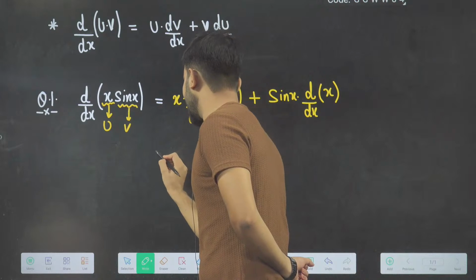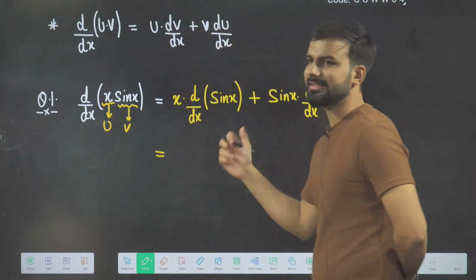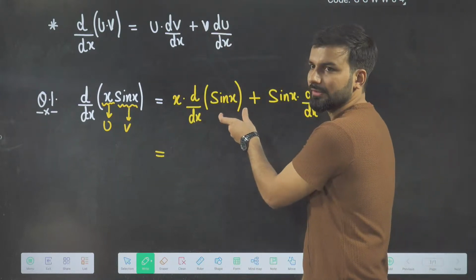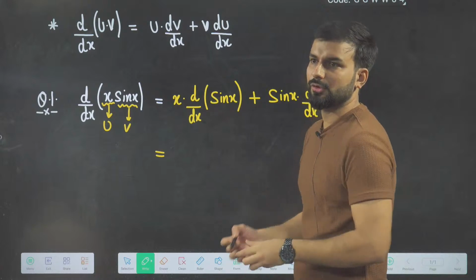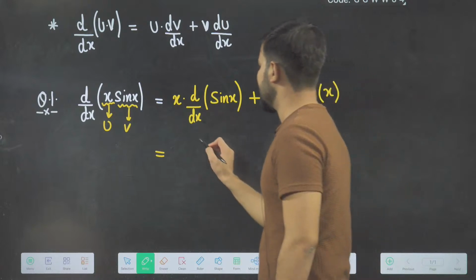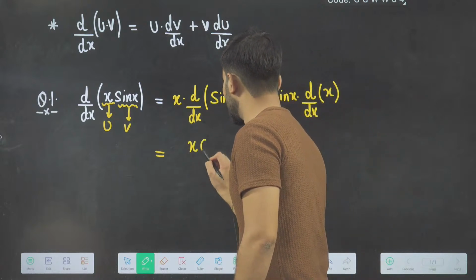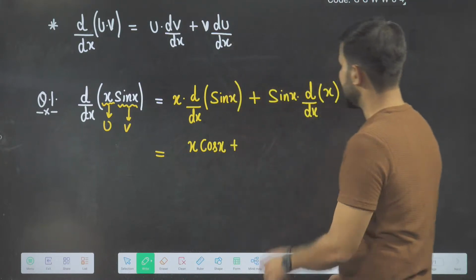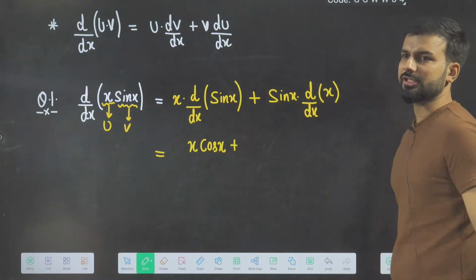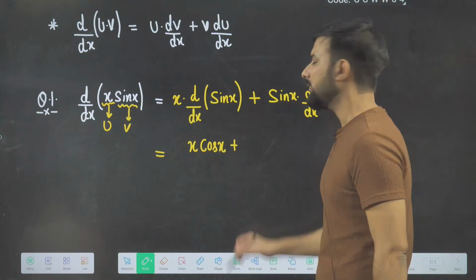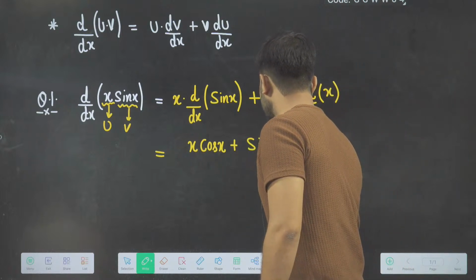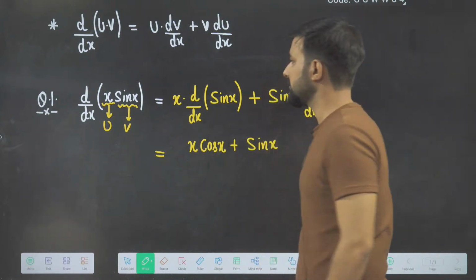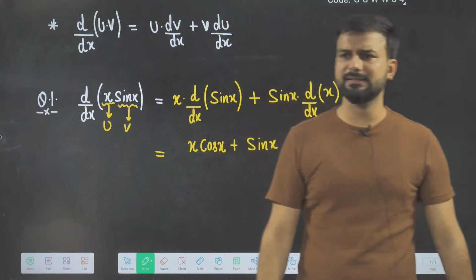The differentiation of sin x, as I told you in the last class, is cos x. So you get x cos x plus sin x into the differentiation of x, which is 1. So the answer you will get is x cos x plus sin x. I hope this is very clear to everyone and very easy.